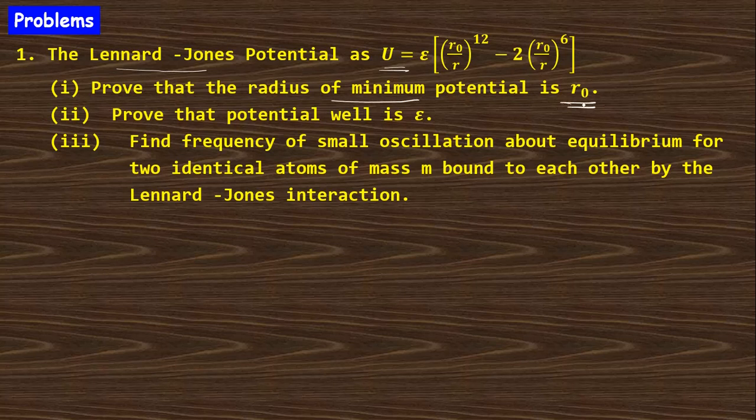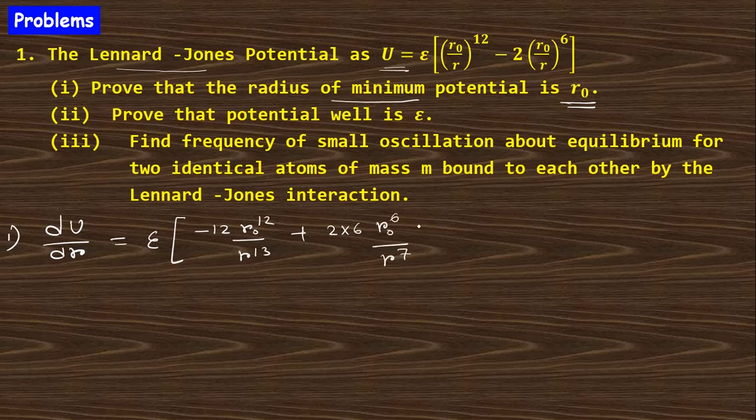Minimum potential means the second derivative is greater than 0 and the first derivative will be 0. So if you take the first derivative du/dr, what will we get? Epsilon times minus 12 r0 to the power 12 over r to the power 13, minus 2 times minus 6, so this becomes plus, r0 to the power 6 over r to the power 7.